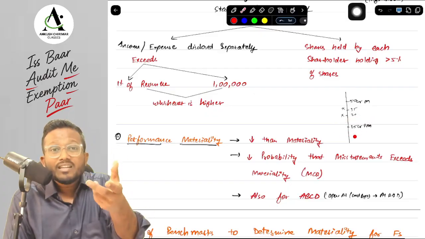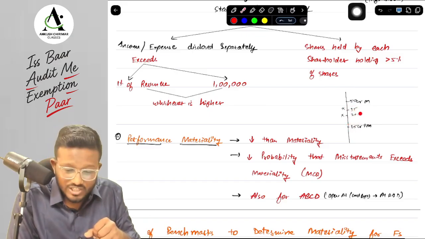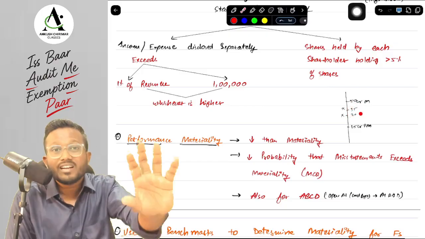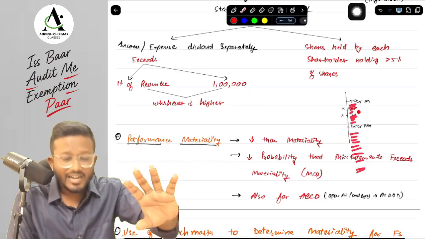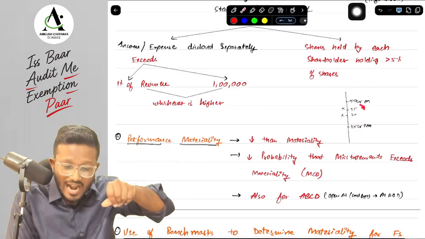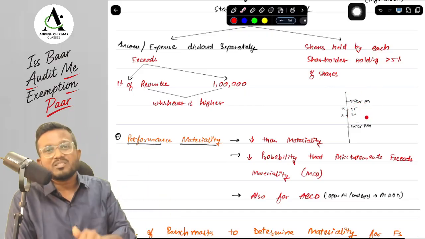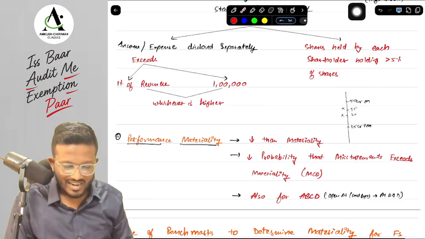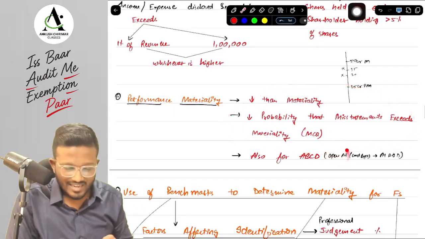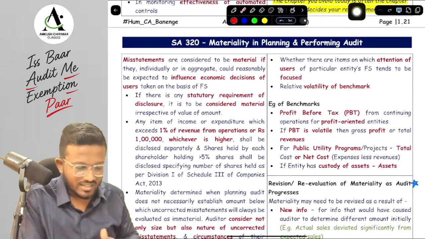So now, while we are performing the procedures, we will check all the items that are above 25 crore. So we will check these two items as well, and we will get them corrected. All the items below will obviously be ignored, but all the items above this will be corrected, so that the probability that the misstatements exceed your materiality can be reduced, because all the big misstatements above the performance materiality will be corrected. Okay, yes sir. And this performance materiality can also be set for individual ABCD, just like the materiality.